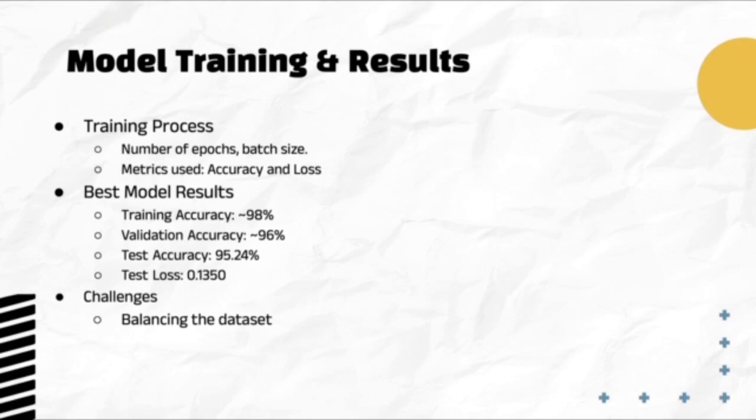We aspire to build something that's close to 100%, without a lot of test loss. But this seems like a good model, since it has generalization. So it's not completely memorizing all the images. It has generalization, as we tested on foreign data, and it worked pretty well with it. So that's about it for our model training and results, and I'll pass on to my teammate Praful for the next slide.